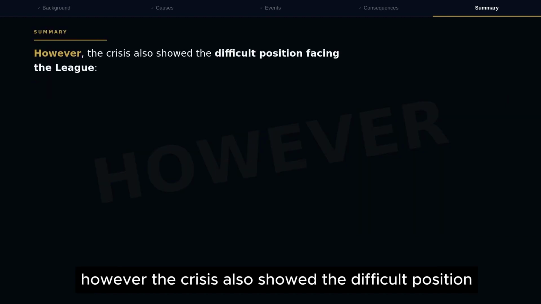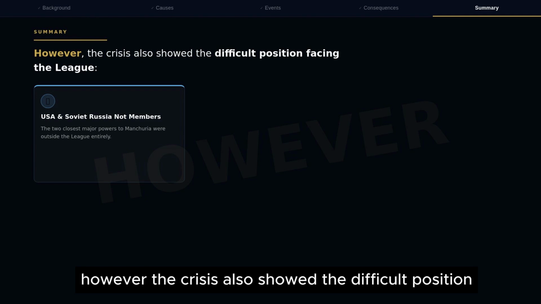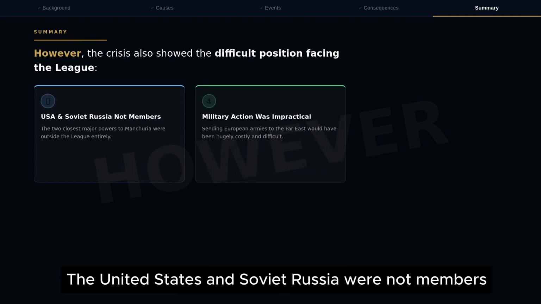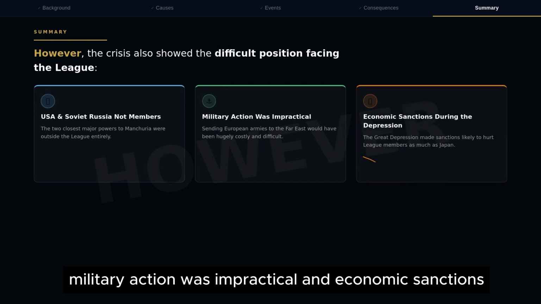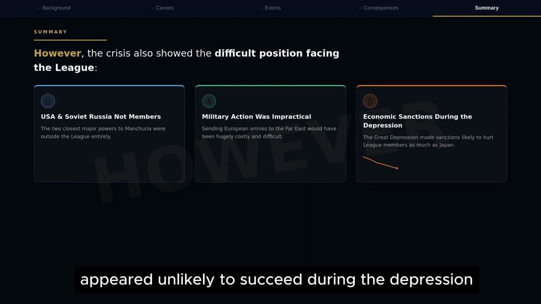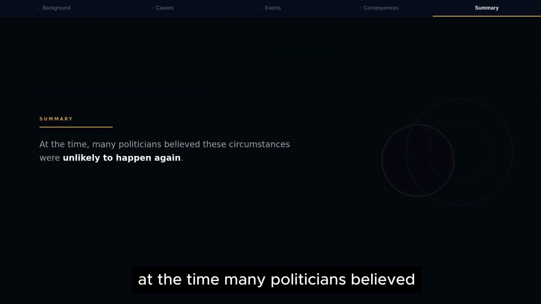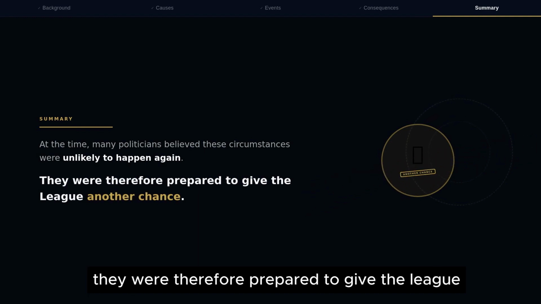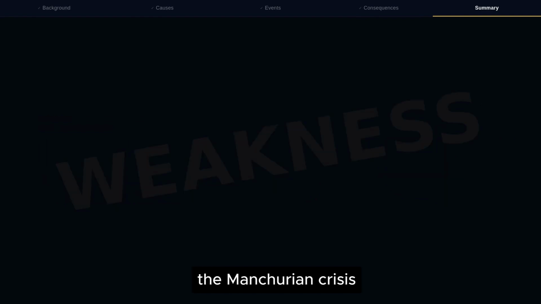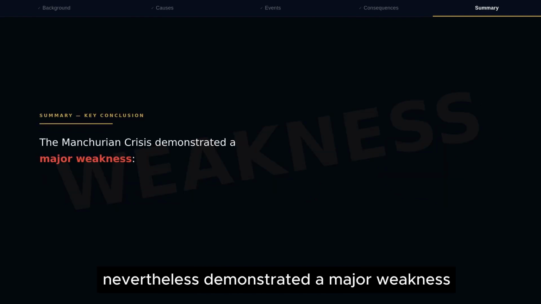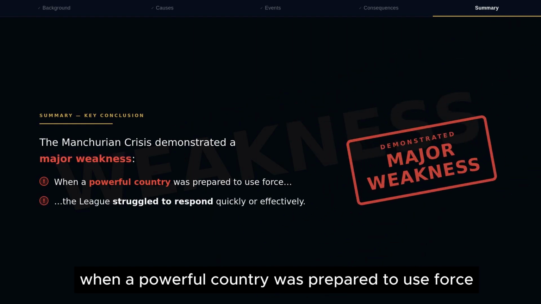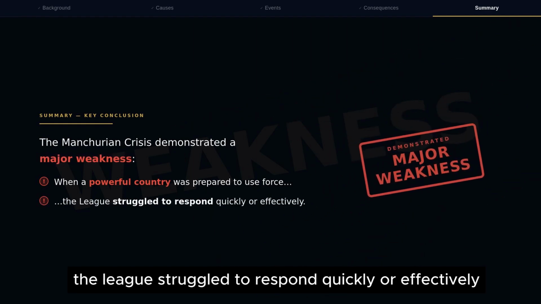However, the crisis also showed the difficult position facing the League. The United States and Soviet Russia were not members. Military action was impractical and economic sanctions appeared unlikely to succeed during the Depression. At the time, many politicians believed these circumstances were unlikely to happen again. They were therefore prepared to give the League another chance. The Manchurian Crisis nevertheless demonstrated a major weakness. When a powerful country was prepared to use force, the League struggled to respond quickly or effectively.